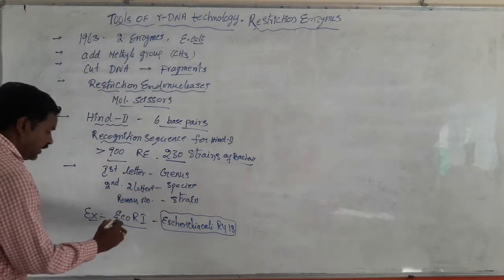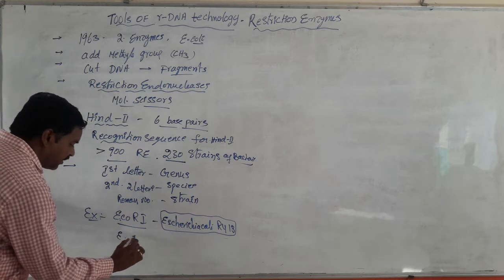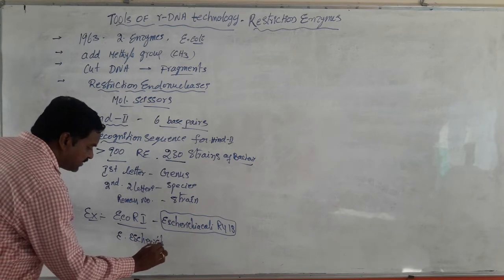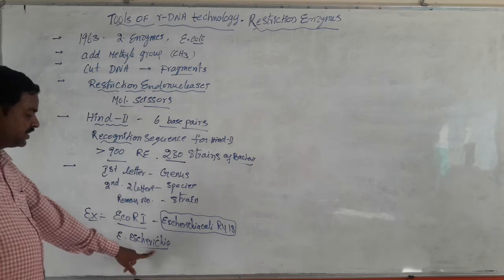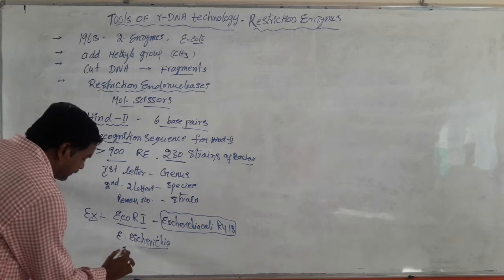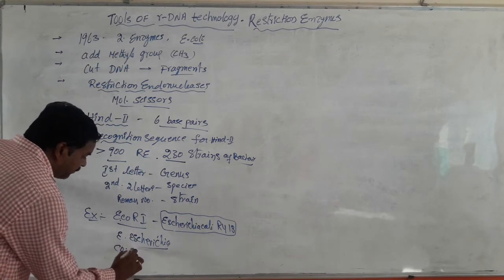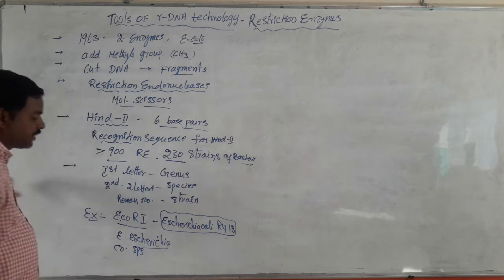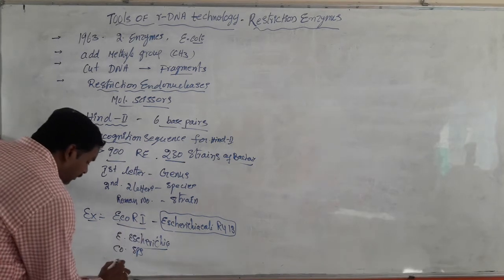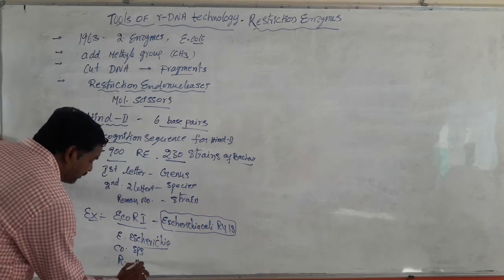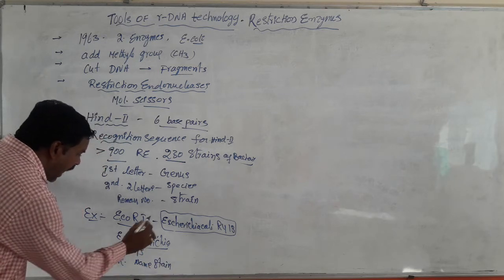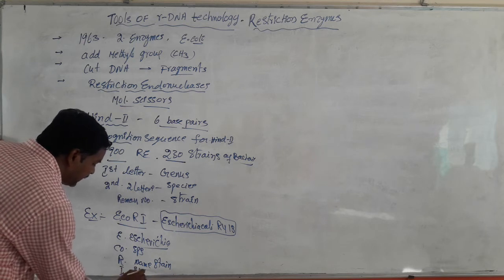Here, E stands for Escherichia, the first letter, which is the name of the genus. The second 2 letters, co, come from the name of the species from which the bacterium was isolated. R is the name of the strain, and I, that is 1, is the serial number.